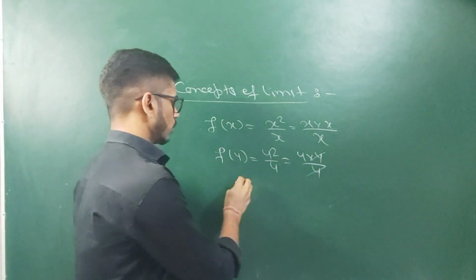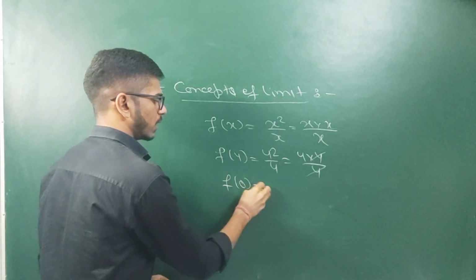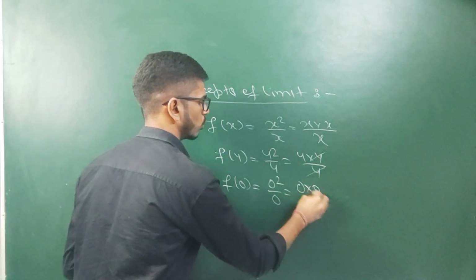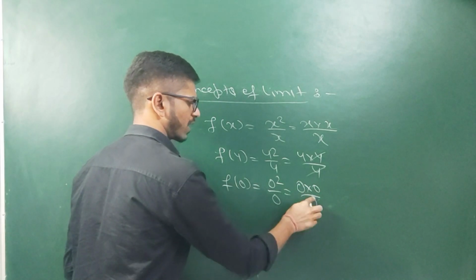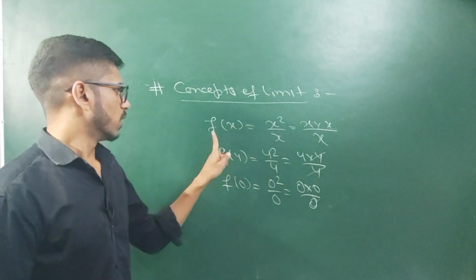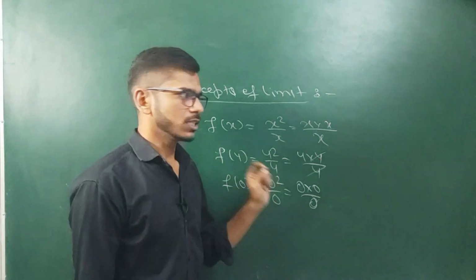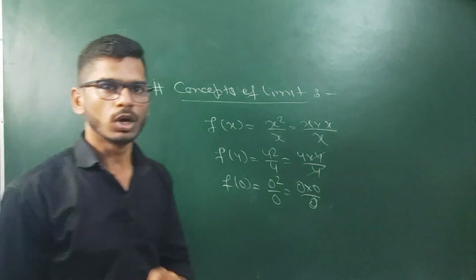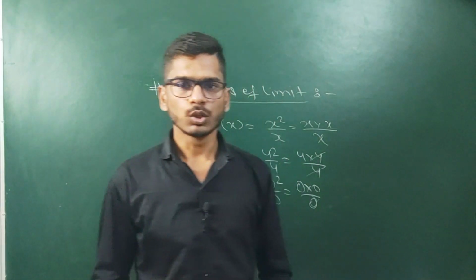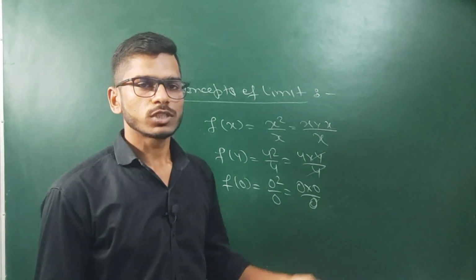But if we have to calculate the value of the function at 0, then what will that be? It will be 0 square by 0, which is 0 into 0 divided by 0. So here we can't cancel out 0 with 0. So we know that the function f(x) equal to x square by x is not defined at x equal to 0. To see the behavior of the function at x equal to 0, we introduce the concept of limit.